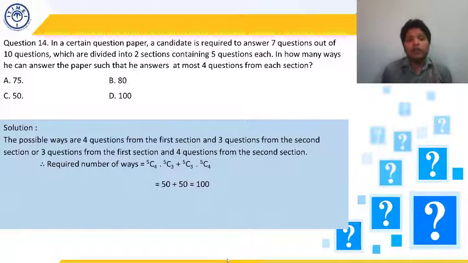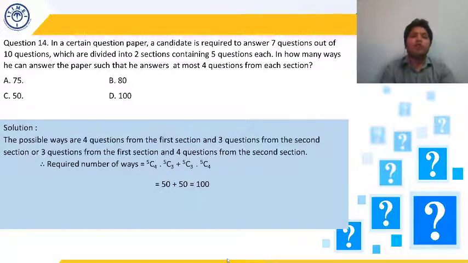So what are the conditions? Again, I'm just explaining it for you. Two conditions are given: he has to answer 7 questions out of a total of 10 questions. The 10 questions are divided into two sections, section A and section B. Both sections A and B contain 5 questions each. And one more condition is that at most he can answer 4 questions from any of the sections. That means he cannot answer all 5 questions from any section. So there are two possibilities: either he answers 4 questions from the first section and 3 from the second section, or 3 questions from the first section and 4 from the second section, and we can make the selections accordingly. I hope it is clear to everyone.